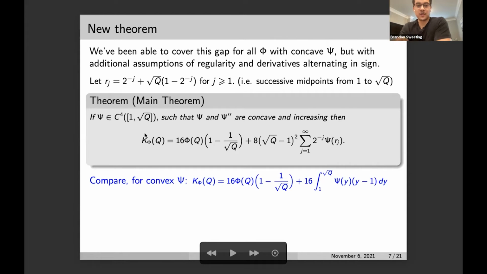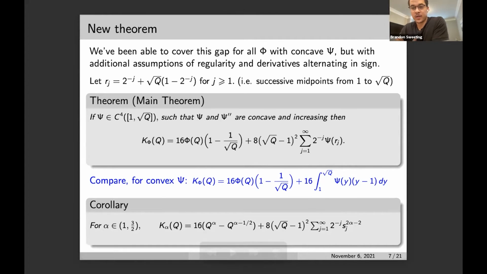If psi is C4 on the interval 1 to root q, such that psi and psi double prime are concave and increasing, then the best function K of phi is given by this expression. We can compare this to the situation for K phi when psi is convex. Instead of this integral here, we have this kind of weighted sum.